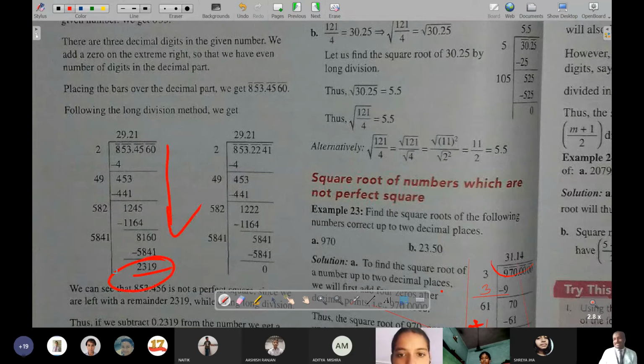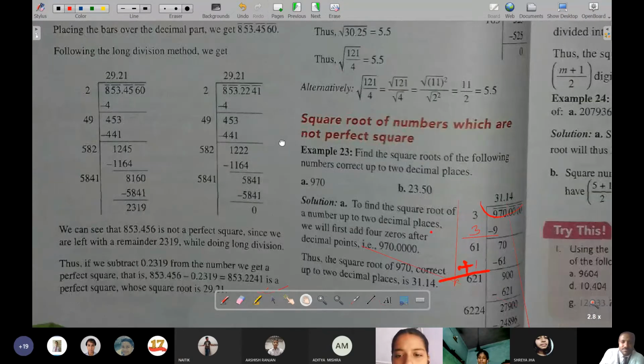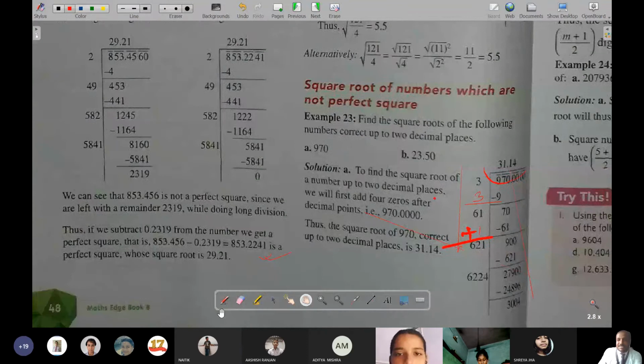This much should be subtracted from this number. And while subtracting, you have to see from the last digit. This is the last one digit, then second last, then third last, then fourth last. So up to 4 there is after decimal only. So these also should be in decimal. It will become 0.2319. Are you all understanding what I am saying? Yes, sir. So the same thing has been written over here.